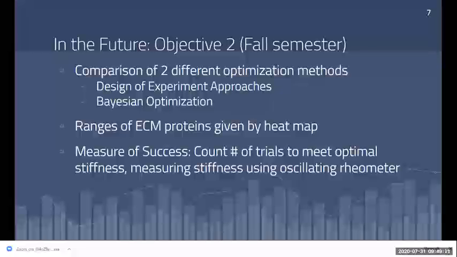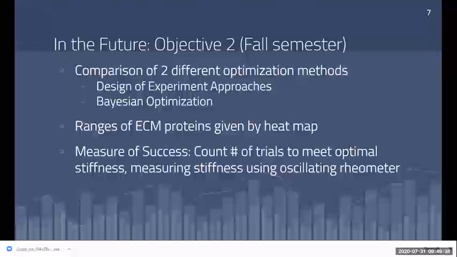Then we'll make normal and infarct tissues with the ECM proteins that we identified using 3D bioprinting. And for Bayesian optimization, at each round of experiment, a computer program will calculate uncertainty and next steps to minimize the number of trials, and we will make the identical structures.